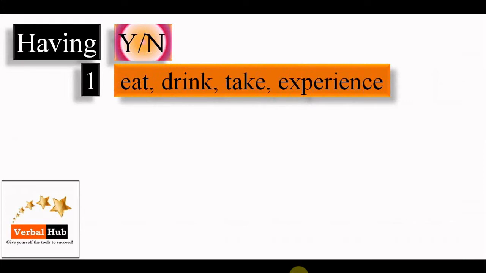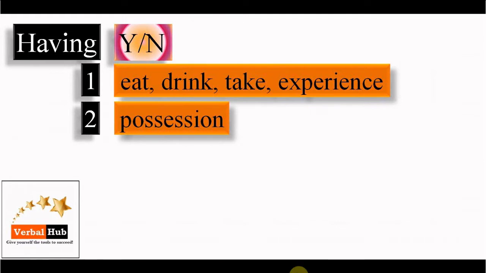Now, in having, because it has come from have, and from the meaning of have, it has two meanings. One is eat, drink, take, experience. Second is possession. Remember, here the role of having comes. So when it is eat, drink, take, experience, in that case having is yes, but when the meaning of having is possession, in that case no. That is called incorrect.